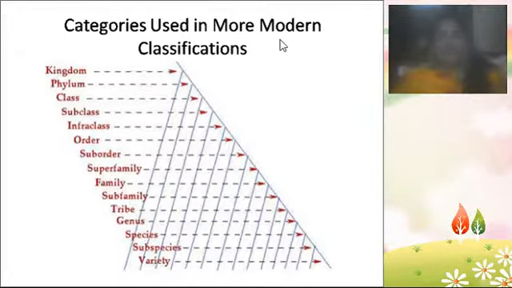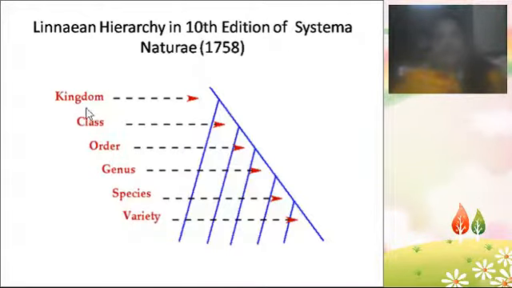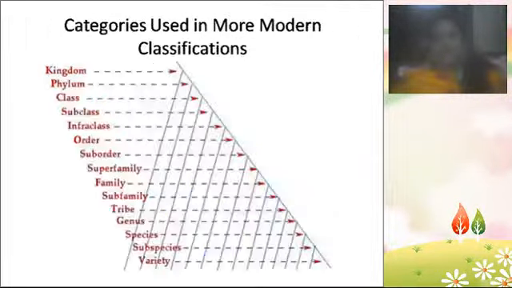And then in the modern classification, you will see the difference here. How many tags are there? 1, 2, 3, 4, 5, 6. Total 6 tags are there. In the modern classification you see so many tags. Kingdom is the first, the largest tag of the classification, and under the kingdom there are so many phyla. Phyla are divided into so many classes. Under the class there are so many subclasses. Subclasses are categorized into infraclasses. Infraclasses are classified into orders. Orders are classified into suborders, and suborders are classified into superfamilies. In each superfamily there are so many families.